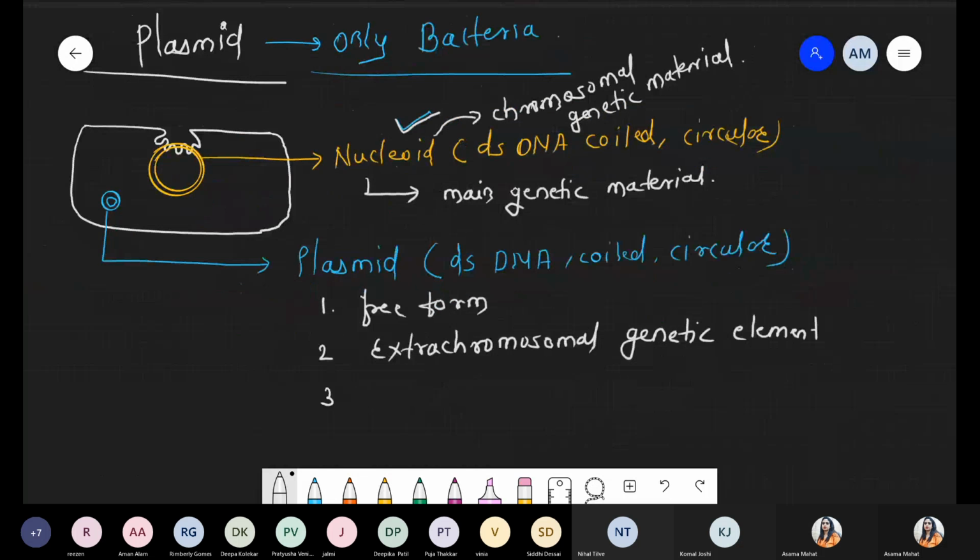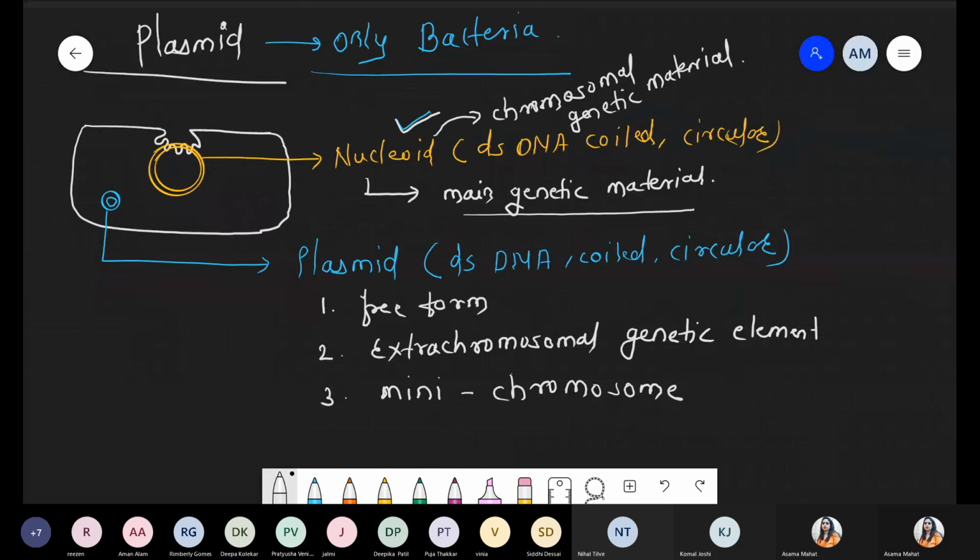Sometimes these are also called mini chromosomes. We called the nucleoid the main chromosome, the main genetic material. Plasmids are called mini because the number of genes is very low.